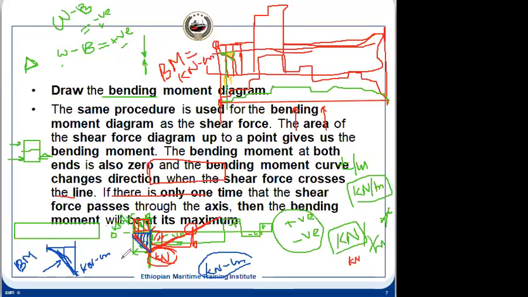Is it clear? Suppose we can calculate the bending moment value at every point, and then we plot it, and then we make a smooth curve.